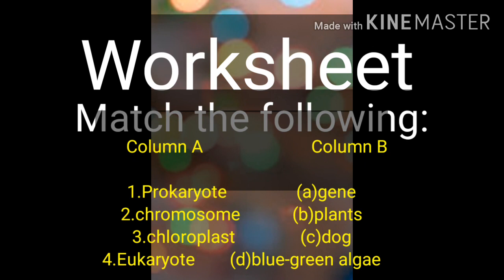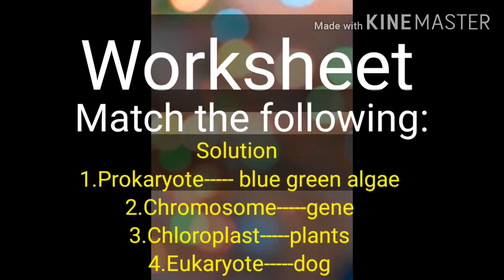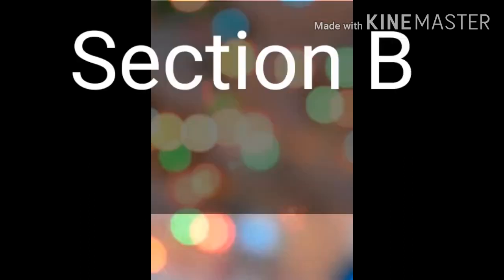Switching over to the next part, it is match the following. We have to match the term from column A to column B. We are given prokaryotes, chromosome, chloroplast, eukaryotes in column A, and in column B we have gene, plants, dog, blue-green algae. So let us start. And the answer is prokaryotes, blue-green algae, chromosome, gene, chloroplast, plants, eukaryote, dog. I hope it is clear to all of you?